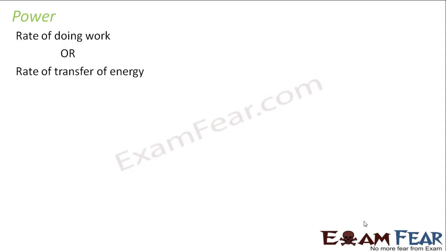Let us suppose I have to do work. What is my work? Let us suppose I have to move a box from one position to another position, right? So for that, what will I do? I'll apply some force so that the box undergoes displacement and it reaches from point A to point B. Now the question is, different people can do the same work in different time intervals. Somebody will do it very slowly, somebody will do it very fast. So that rate of doing work, the rate at which the work is being done, that is known as power.